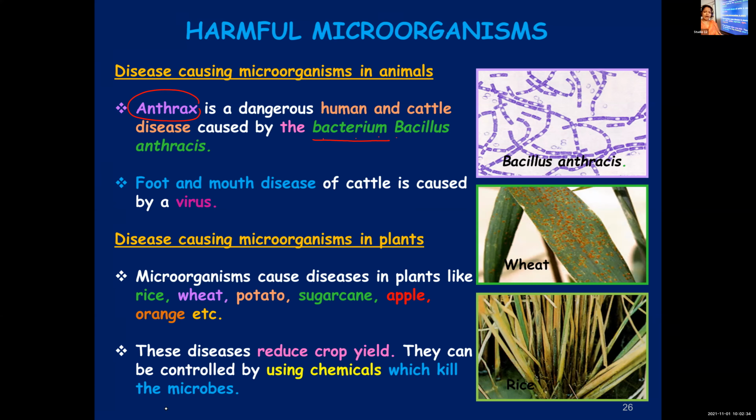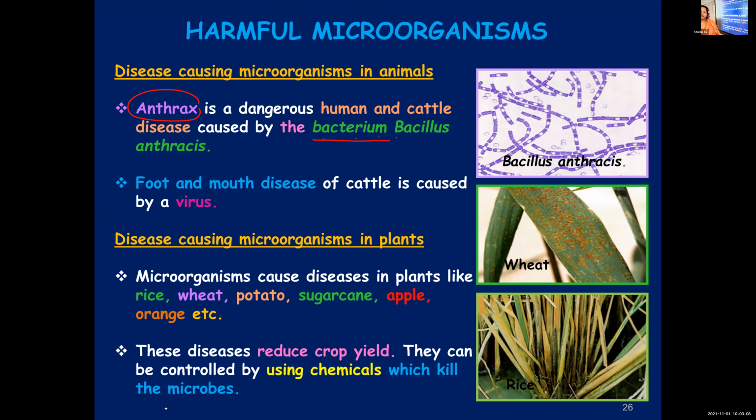And once the plants are affected by these diseases, you know what is going to happen, because the yield, the productivity will be less. Why are the farmers growing these crops? So that he can get a better yield, better profit. But here, when these are affected by these diseases, they cannot grow healthy. If the plants are not healthy, their crop yield, the productivity will be reduced. Then the farmers will be forced to use some chemicals to kill these microbes.